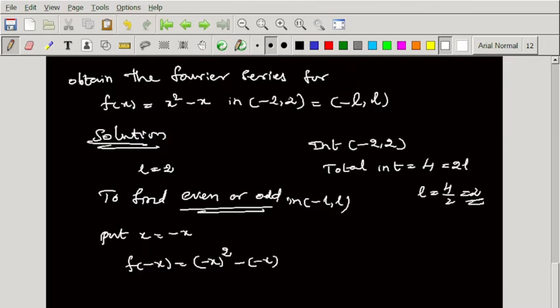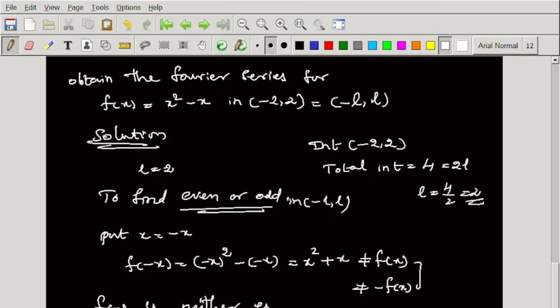So minus x whole square is plus x square, minus into minus is plus x. You can see this is not equal to f of x and not equal to minus f of x. So f of x is neither even nor odd.